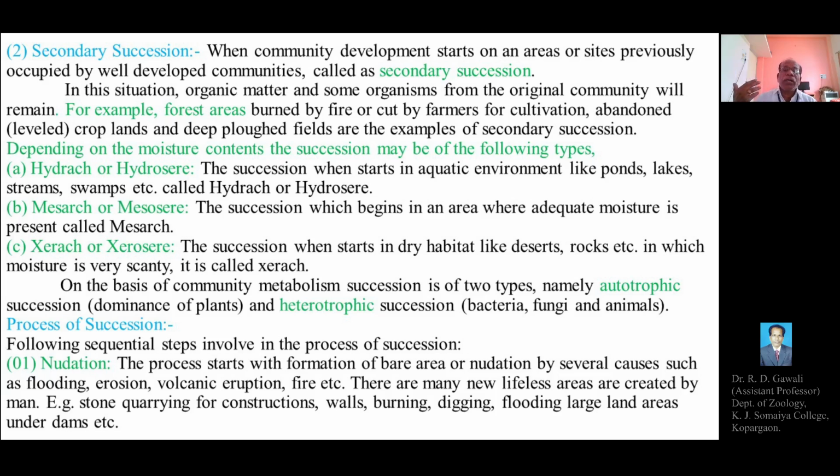In different regions, due to different reasons, there is nudation and the formation of bare or sterile areas, or lifeless regions, created on the land surface either by natural activities or by man himself. That is called nudation. Nudation means the formation of bare land or sterile sites or regions where no biotic community remains.